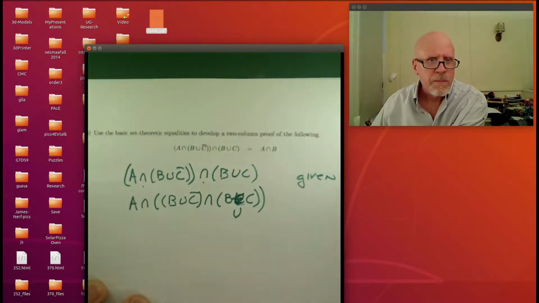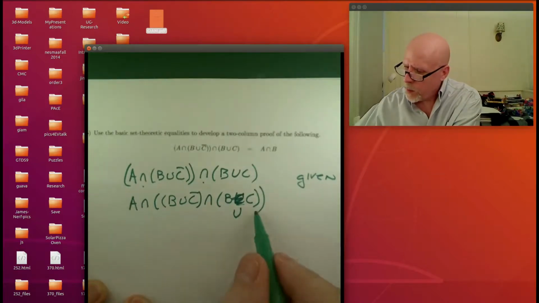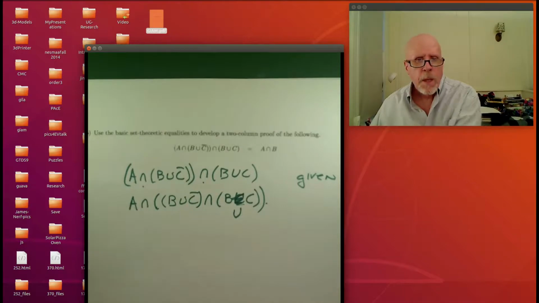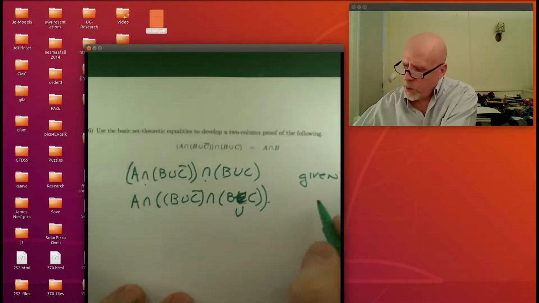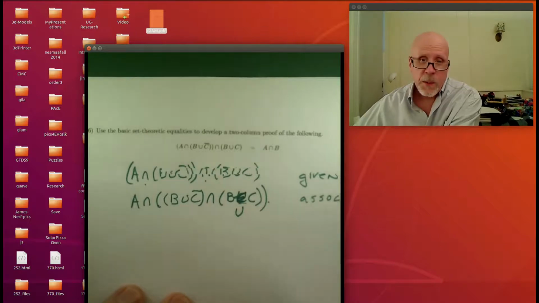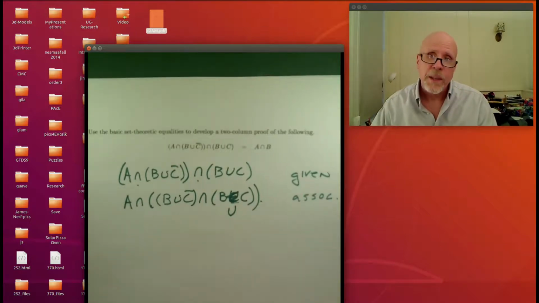Is that more or less clear? Do I get the right number of parentheses? This one is ending with that one. Okay, so what did we use? That was the associative law. Now, personally, I don't tend to write these things all the way out. Ask your instructor what their preference is. If you're doing this with an instructor, they may prefer that you write things out. I go with abbreviations, it's fine.